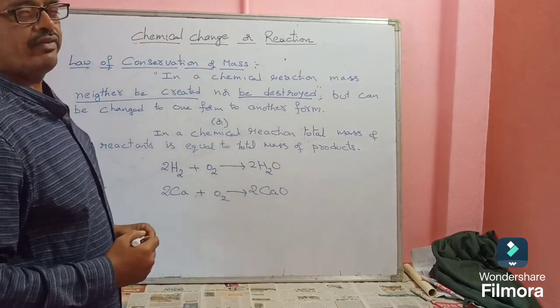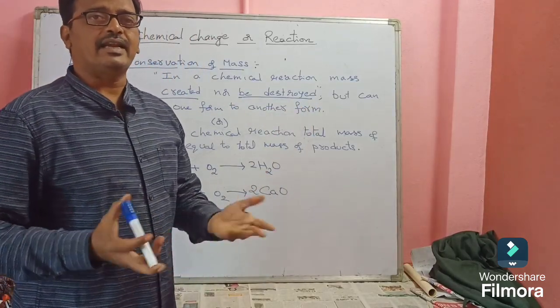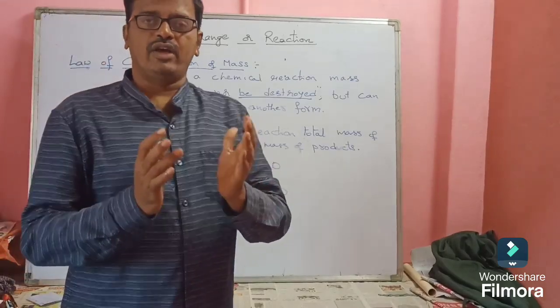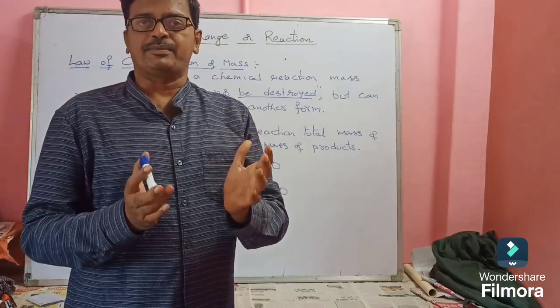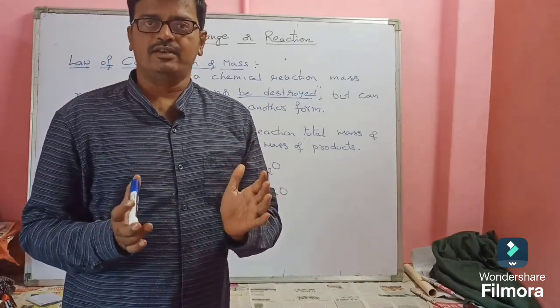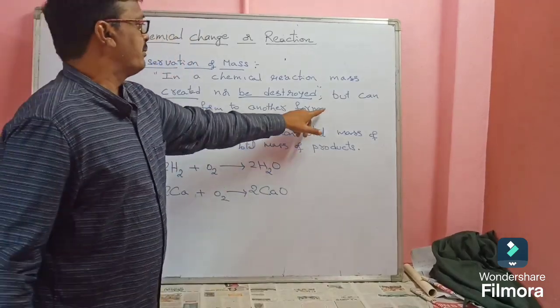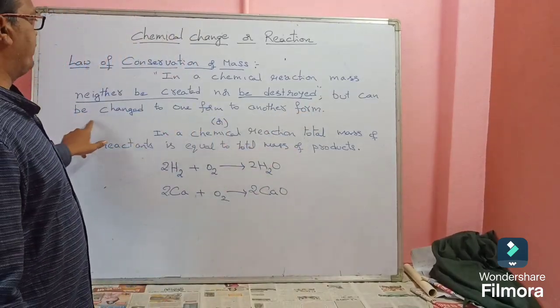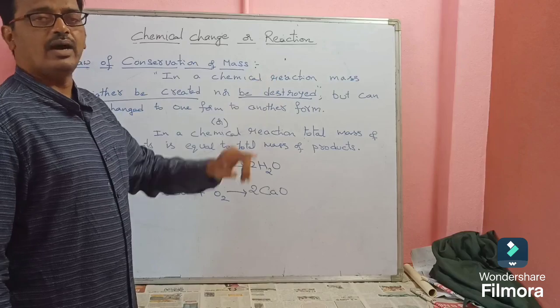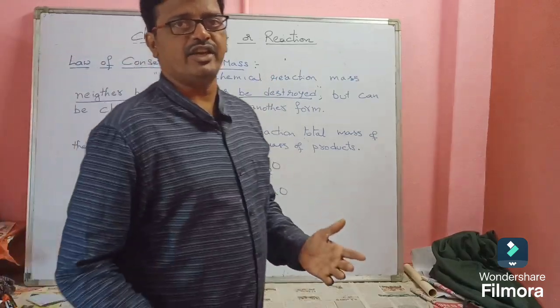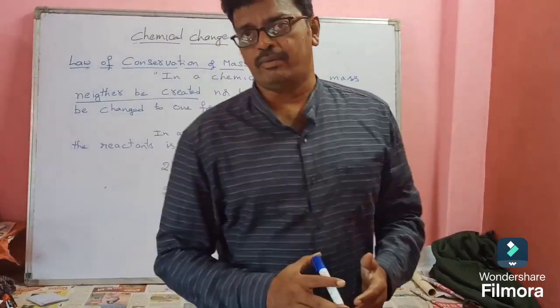But what can we do with the mass? The amount of matter present in a substance is called mass. But it can be changed from one form to another form.